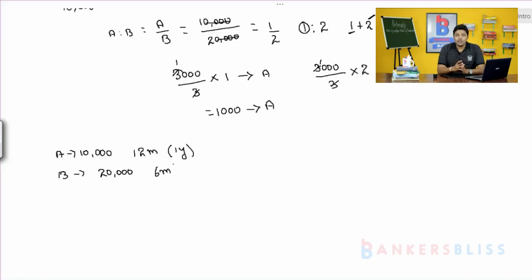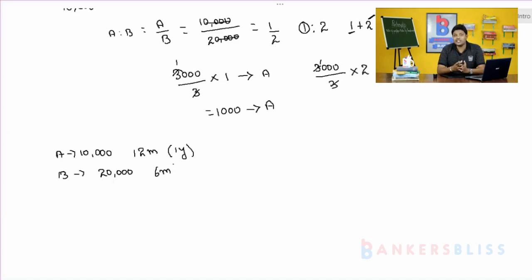Now their investment amounts are different, and the time period for which their investment stays in the business is different. A invested 10,000 rupees, which is less than B's 20,000, but A is investing for one whole year, 12 months, while B is investing only for 6 months, though the amount B is investing is more.